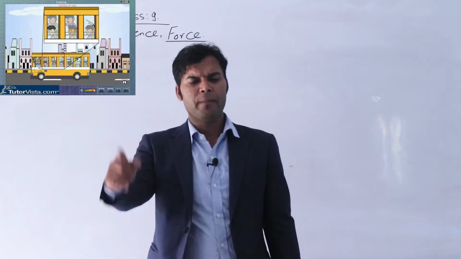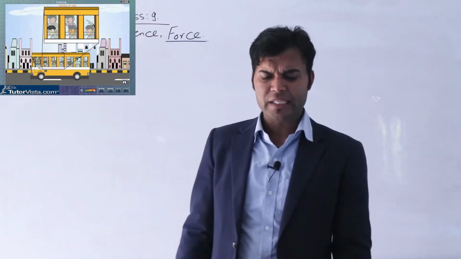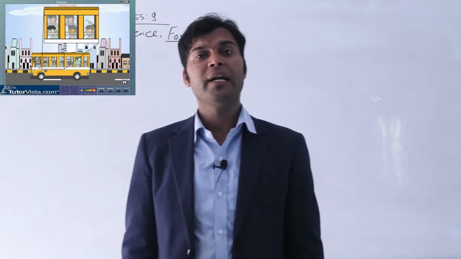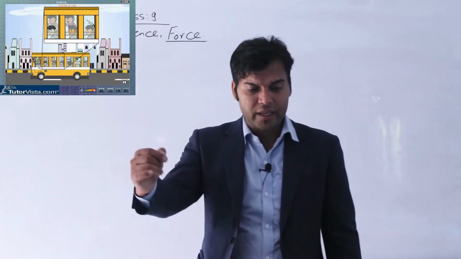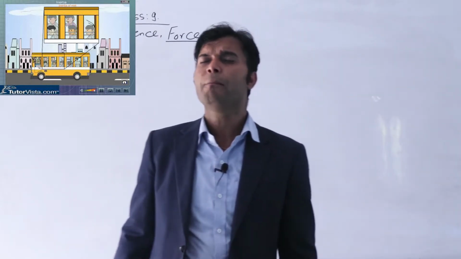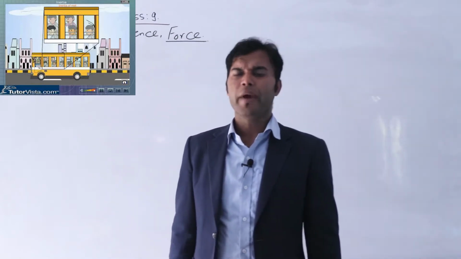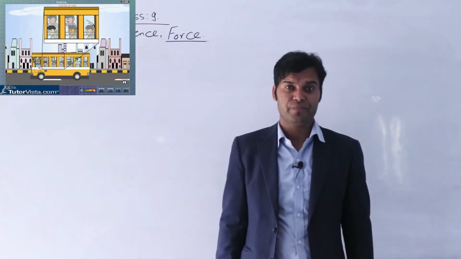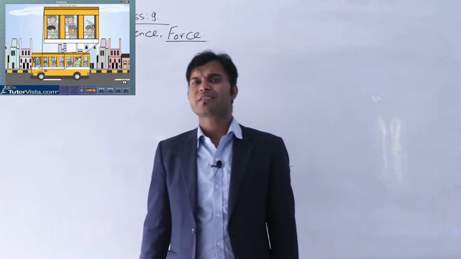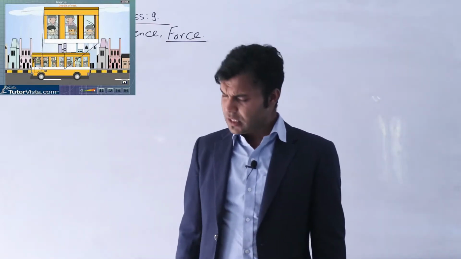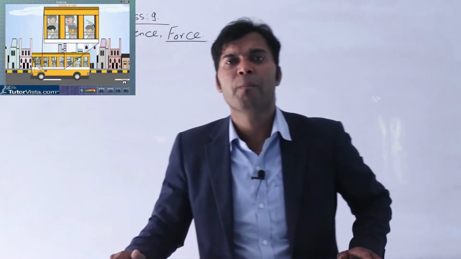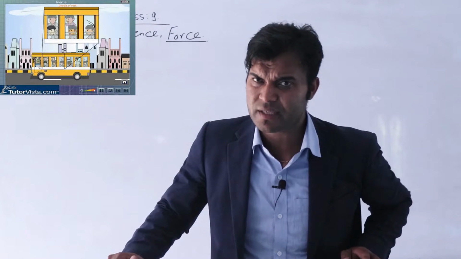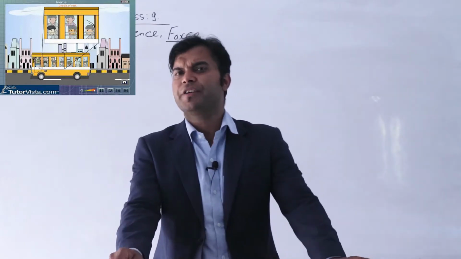The inability of a body at rest to bring itself into motion is called the inertia of rest. When an object is at rest, without an external force applied, it cannot move or change its position. It is called the inertia of rest, isn't it?